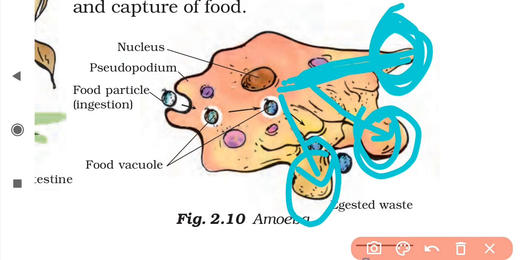So amoeba moves very slowly with the help of these pseudopodia, which keep on changing shape, appearing and disappearing when it moves. Basically, amoeba uses its pseudopodia to catch the food particles which are present in its surroundings.